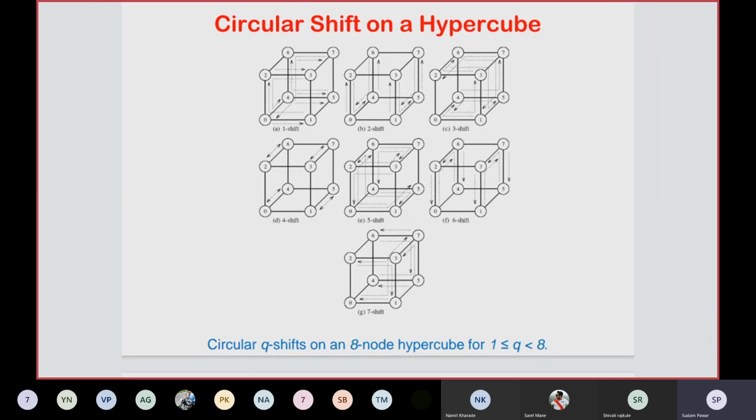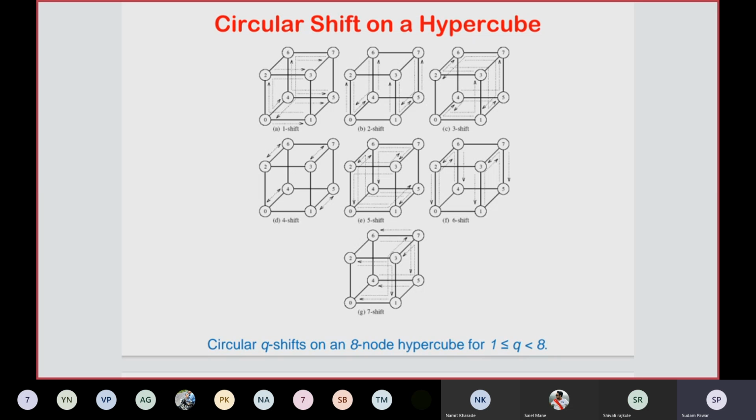There are a total of 8 nodes, so the number of steps is 7 here. 7 shifts are required. Diagram A shows 1 shift, B shows 2 shifts, C shows 3 shifts, D shows the 4 circular shift, E shows 5 shifts, F shows 6 shifts, and G shows 7 shifts.